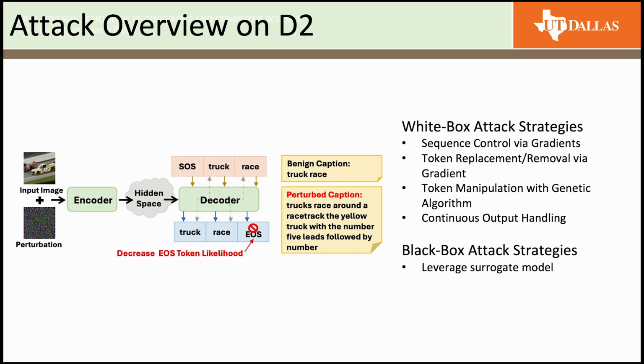Towards this, we study a few of the attack strategies. First is the gradient-guided sequence control, where the attacker backpropagates through the decoder to push down the EOS probability so the generation keeps going. Next is token replacement and removal: use gradients to replace or remove the token signaling stopping, removing shortcut cues that end generation early. And also leveraging genetic or evolutionary algorithm strategies, where candidate inputs evolve via mutation and crossover with a fitness function instead of using gradients.